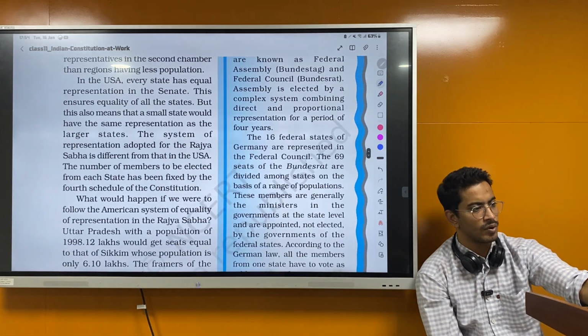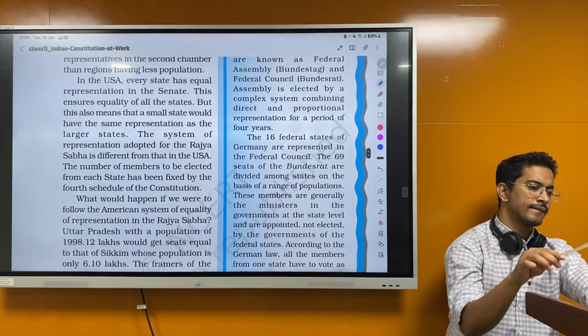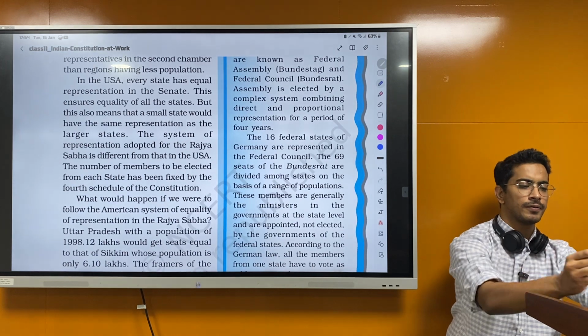The number of members to be elected for each state has been fixed by the Fourth Schedule of the Constitution. So this is important.